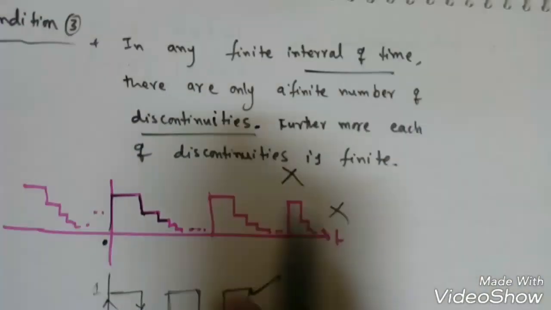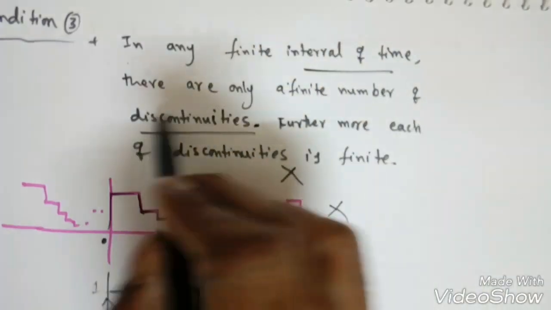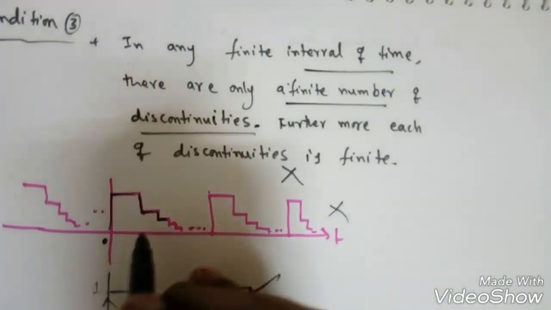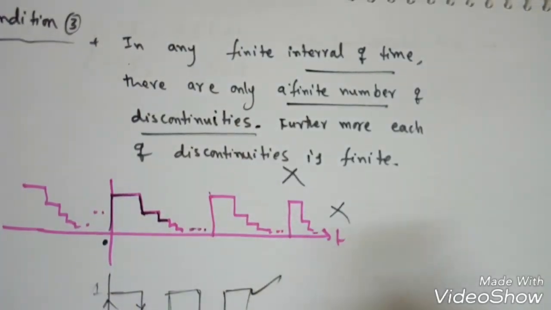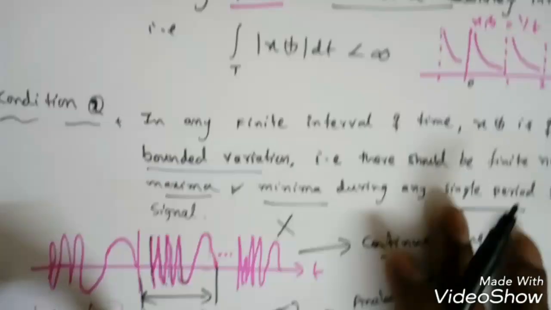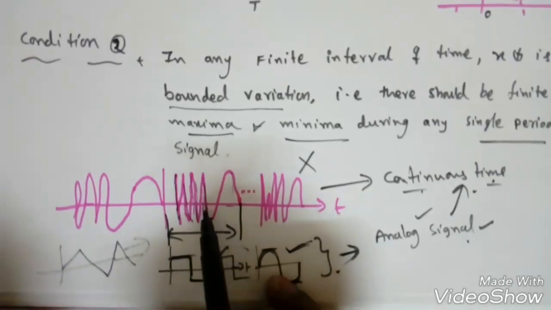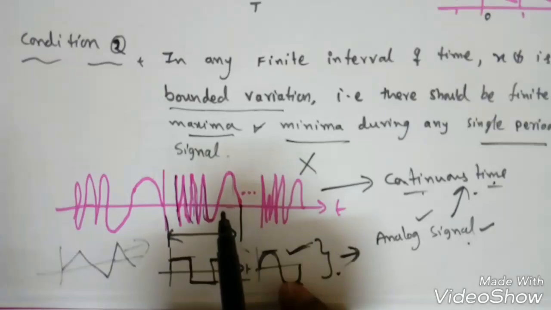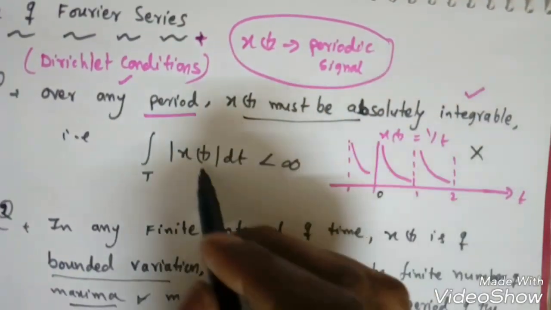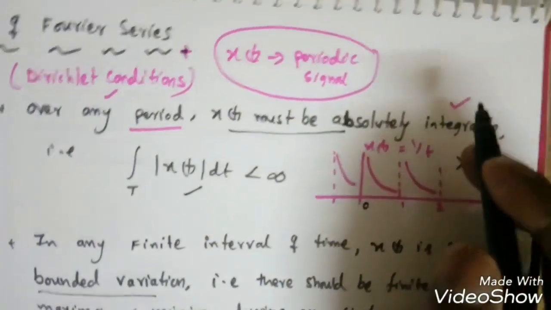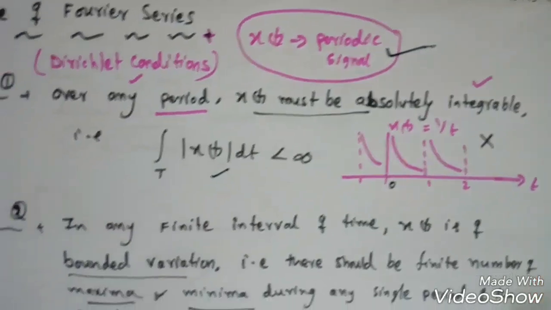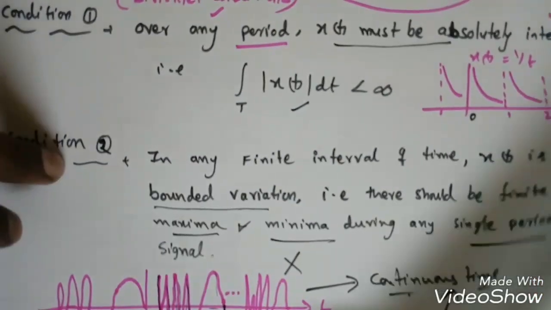Again I am repeating condition 3. In any finite interval of time, there are only a finite number of discontinuities, and each discontinuity should be finite. Condition 2 is, in any finite interval of time, x of t should be of bounded variation, or there should be a finite number of maxima and minima values, right? The first one is that it should be absolutely integrable over one period, and x of t should be a periodic signal, right? So this is about the convergence of the Fourier series.